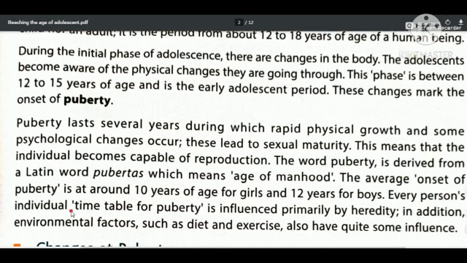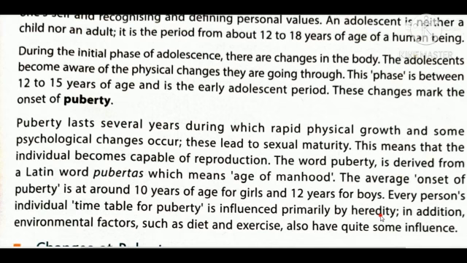Every person's individual timetable for puberty is influenced primarily by heredity. Heredity means what kind of pattern of puberty their parents faced, which pattern of puberty was present in their parents. So that is basically heredity.